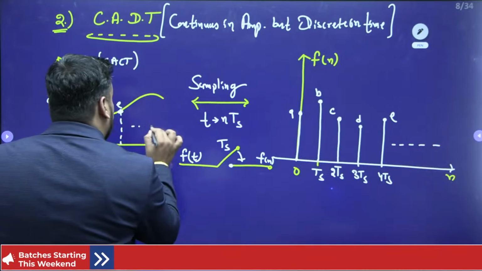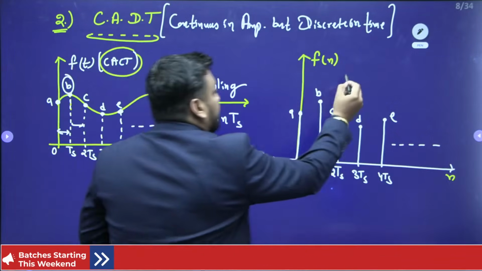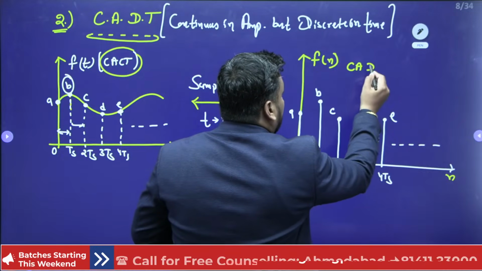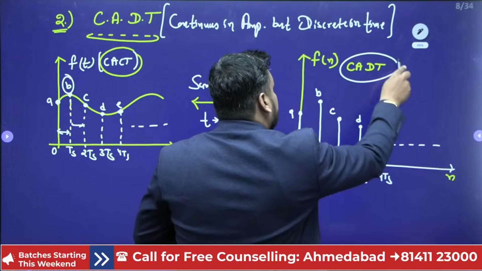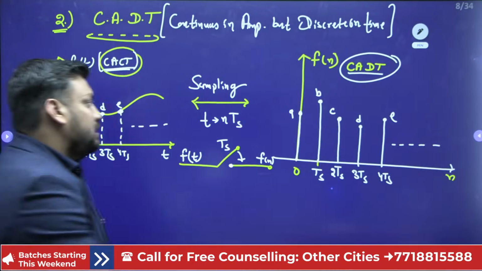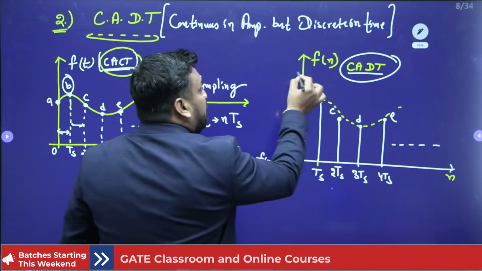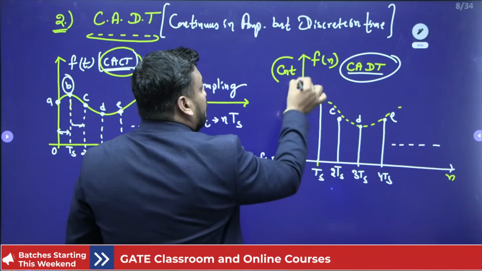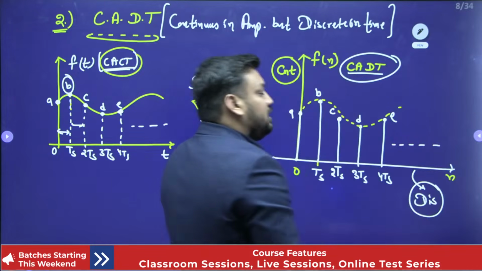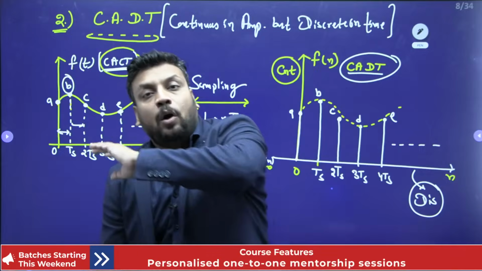So like that, my dear students, we can generate a CADT signal, continuous in amplitude, discrete in time. We generate a CADT signal from a CACT signal. The amplitude axis is still continuous in nature, and the time axis is discretized. Because the time axis is discretized, the signal is not defined for all values of time.